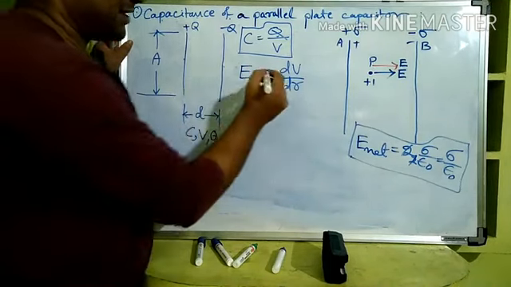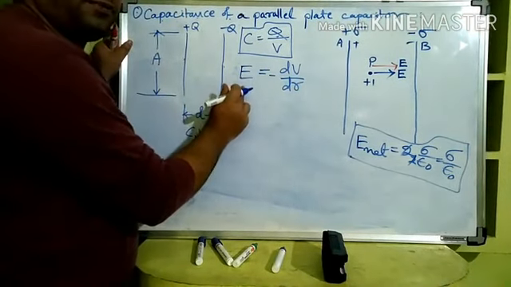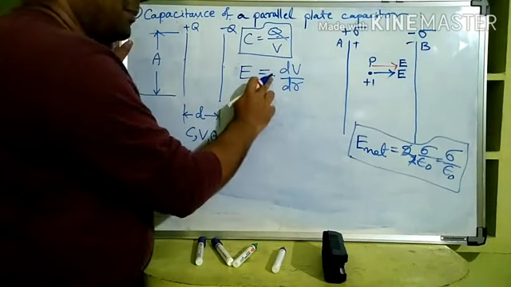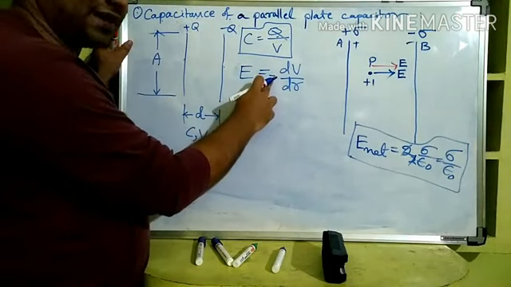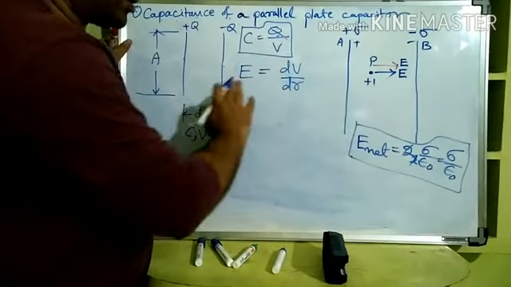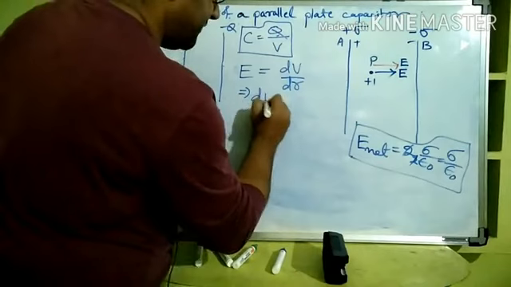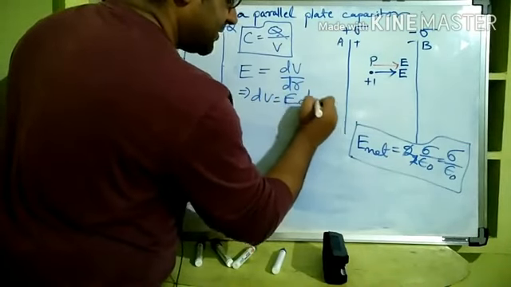Now some of you might be thinking that it was negative of a potential gradient is equal to electric field intensity. You are right, it's negative. But negative is just about a direction, right? But the magnitude is the same, E is equal to dV by dr. We are talking of the magnitudes now. So it implies that dV is equal to E dr, right?